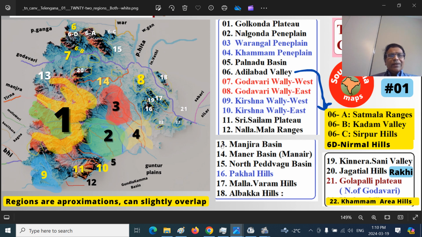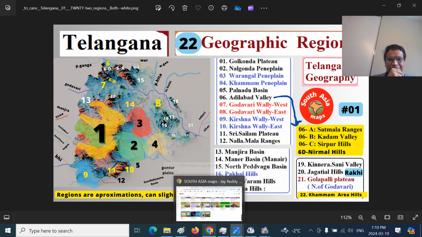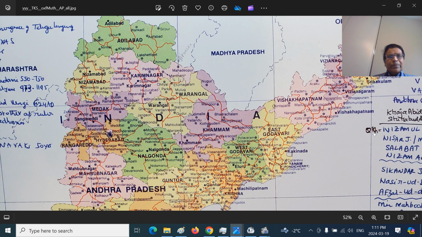And there are a series of hills, Kanigiri Hills, Yellandu Hills, and so on. And the Khammam area hills 22, 23, I have jotted here. Again, these geographic regions, physiographic regions will slightly overlap, but this is the broader idea that you should keep in mind. And we can go and look at them now. And I will talk about the taluks and so on at the appropriate time. This is not the intention of this particular presentation.